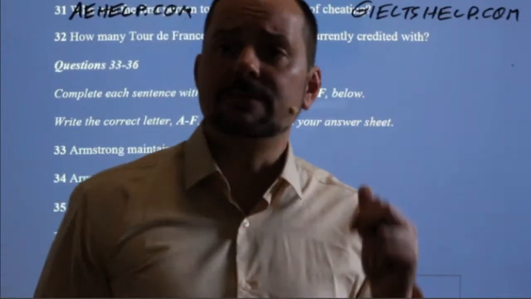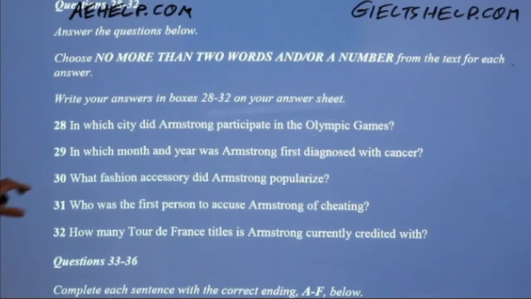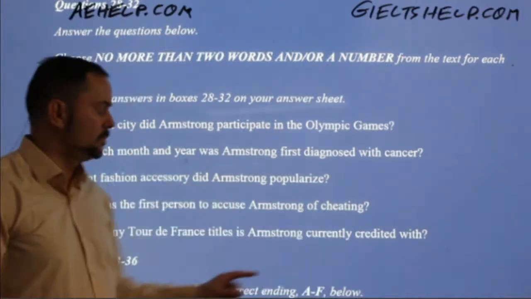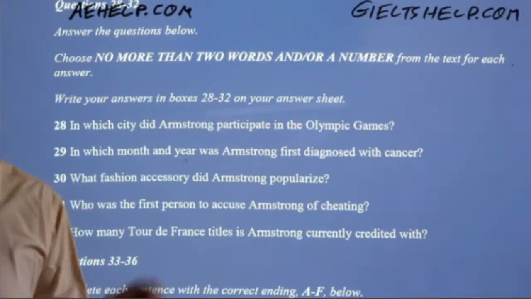No, Abhishek, I know you're asking about the one before, so I know you're asking about this one. And no, you shouldn't. There's a good example, actually. If it says, how many Tour de France titles is Armstrong currently credited with? If you answer question 32 while reading, you'd probably get that one wrong, Abhishek. You'll see why.